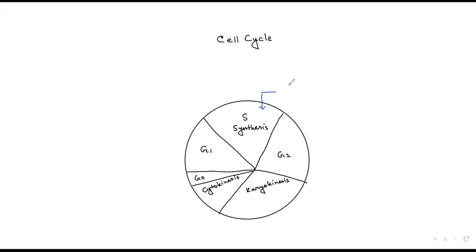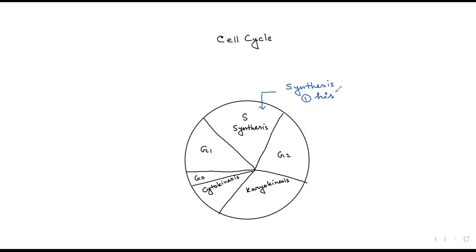So first let us understand about synthesis phase. What are the events that take place in the synthesis phase? I am noting it down. You let me know if you have any doubt.